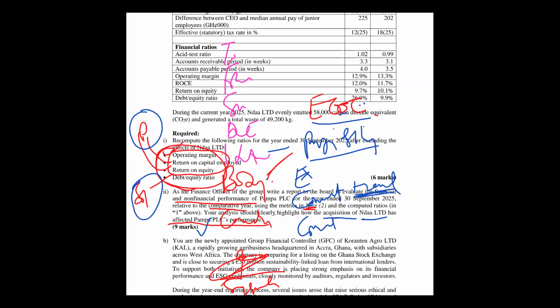So the first is what? The first is to explain the profitability. What does it mean to the business to analyze profitability ratios? And I comment on the trend. Comment on what trend? The trends of these 3: operating profit, return on capital, and return on equity. I'm commenting on all the trends there. Then when I come to the last C, I'm going to talk about the factors causing the trend to change.